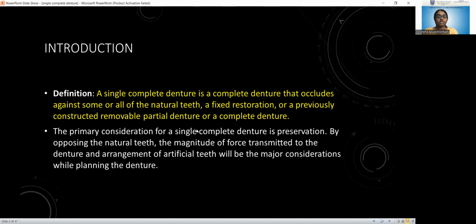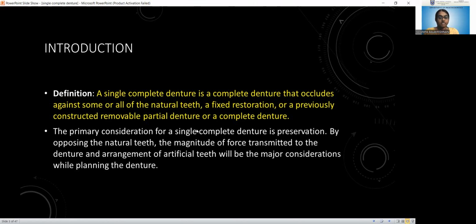So coming to the introduction, a single complete denture can be defined as a complete denture that occludes against some or all of the natural teeth, a fixed restoration, or a previously constructed removable partial denture or a complete denture. So single complete denture means it is a complete denture opposing natural teeth, FPD, RPD, or a CD. In simple terms, we can understand it like that. So the prime consideration is the preservation of the teeth.